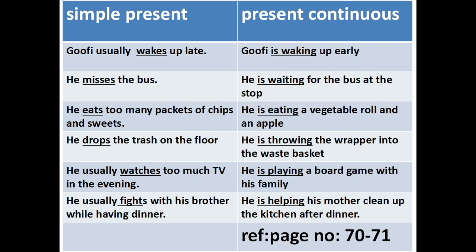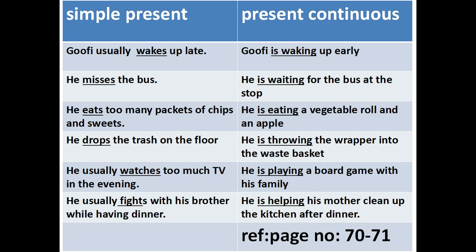It was happening again and again. But you just see here, Goofy is waking up early. Clear? And he misses the bus in simple present tense. In present continuous tense, he is waiting for the bus at the stop.